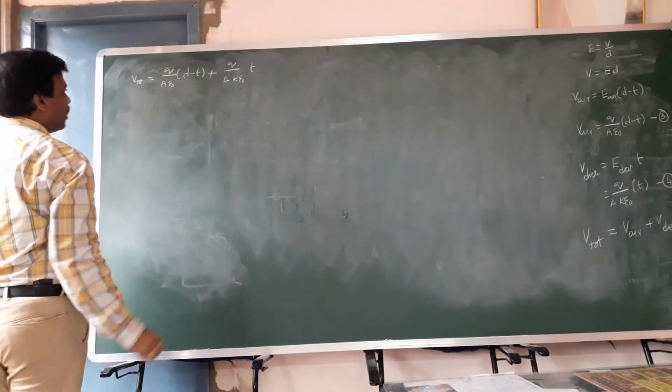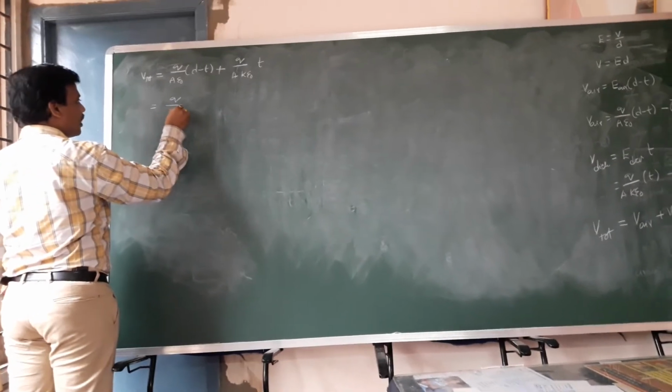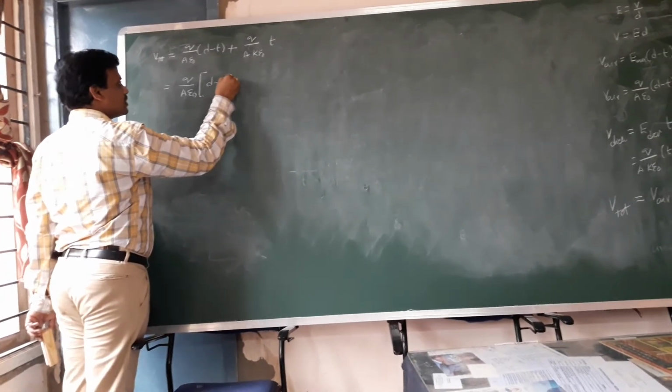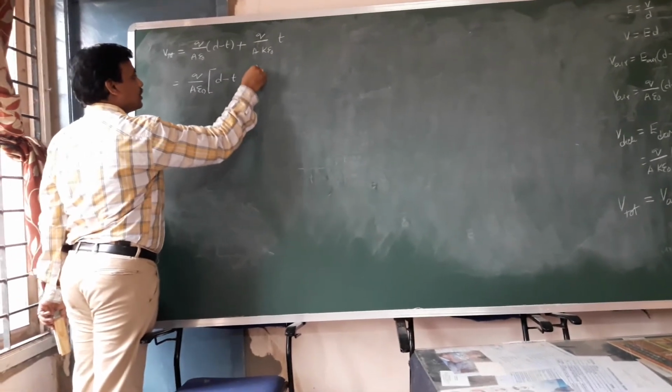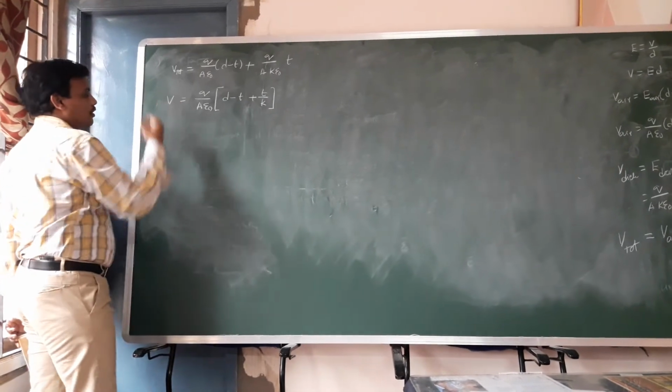In both the terms, you can take Q by A common. So, you get D minus T plus T by K. This is the total.